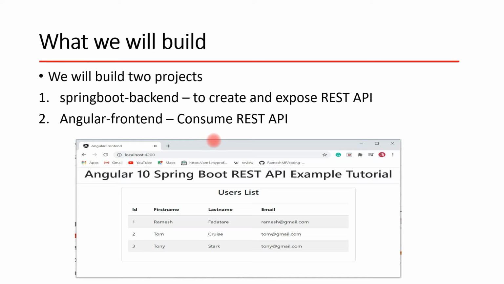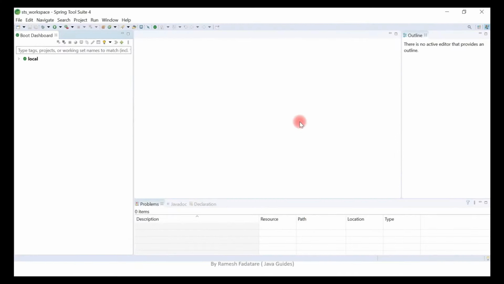Okay, great. Let's go ahead and create a Spring Boot backend application in Eclipse STS IDE. First we'll create and expose REST API, and then we'll create Angular front-end application to consume a REST API. Alright guys, great. Let's switch to the Eclipse STS IDE and create Spring Boot project. I am in Eclipse STS IDE now.